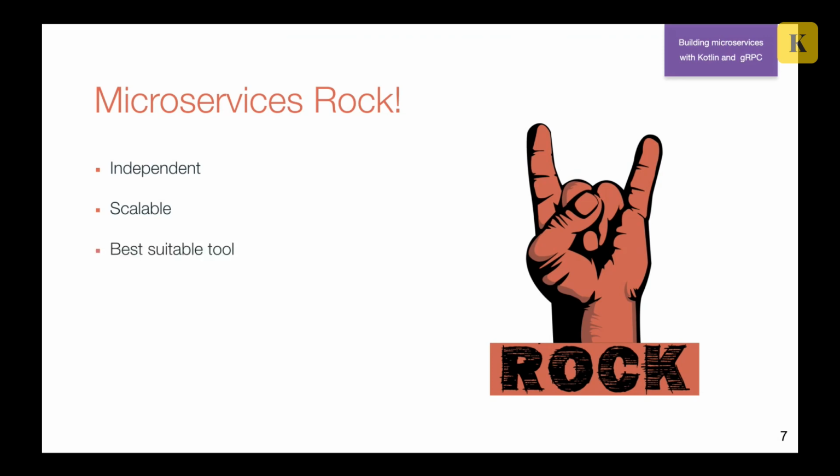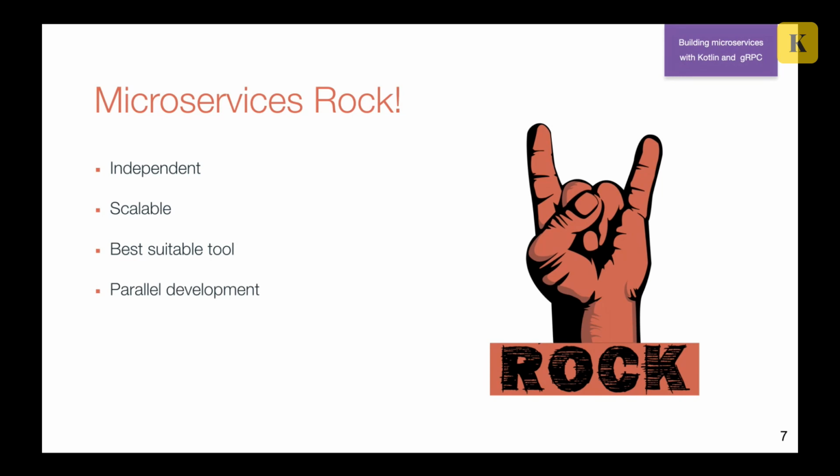You also can choose the best suitable tool, because you can write your microservices in different frameworks using different programming languages, different platforms. For example, at my company, we use Scala, we also have Java, Python, Node.js, and it all works together and provides a really cool product for our customers.